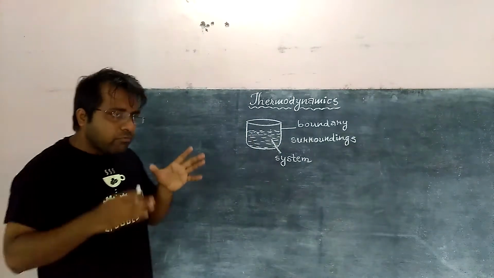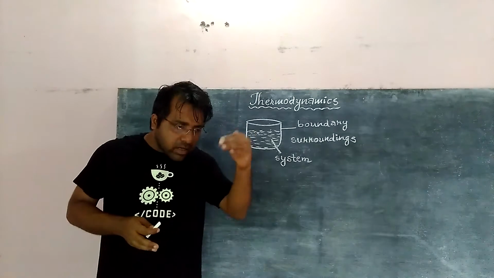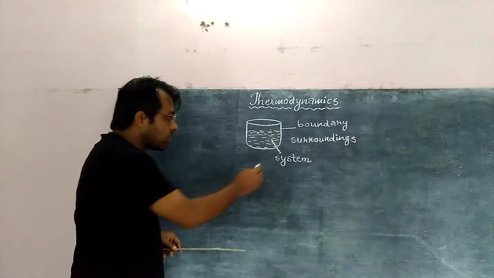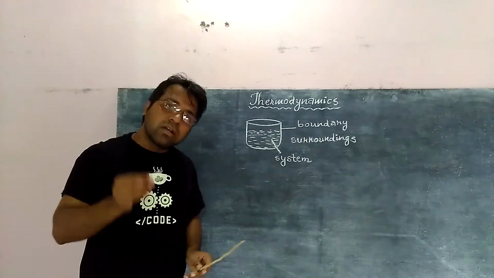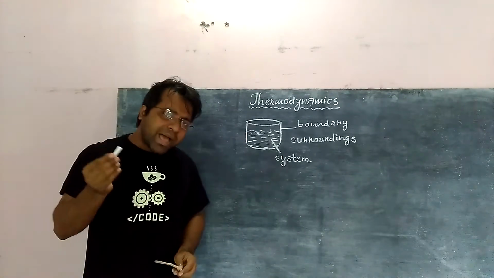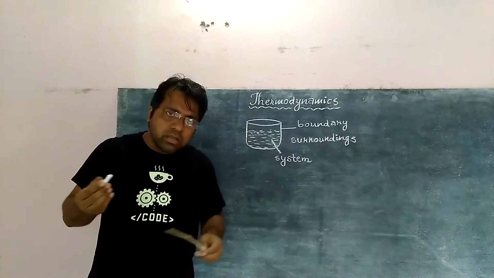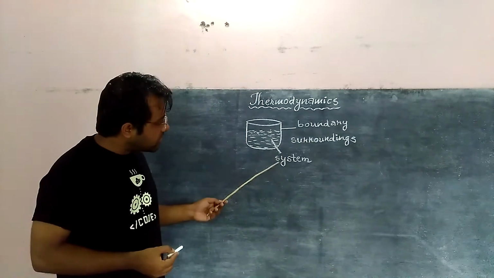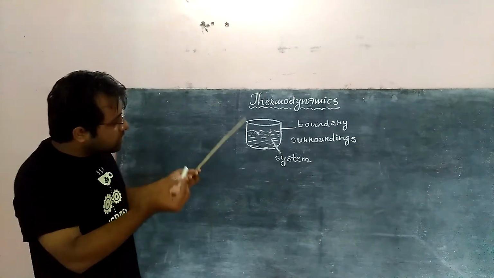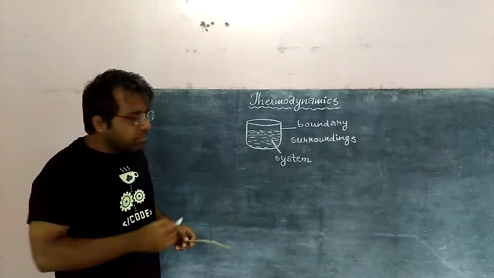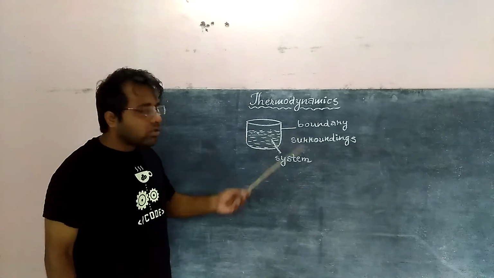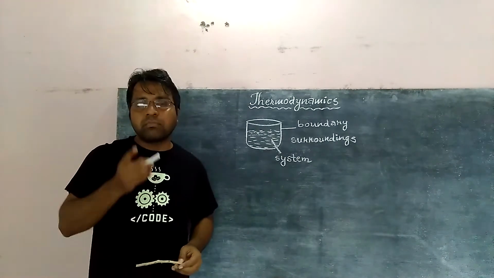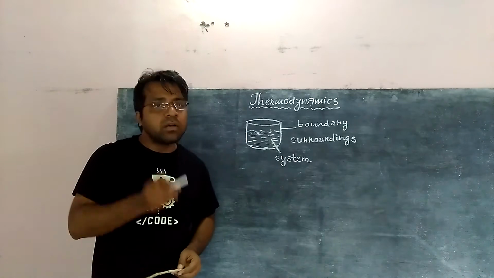So this way, if we consider two parts, the inner part and the external part, we can consider the inner part as the system and the outer region as the surroundings. Any kind of change that takes place in the universe may be explained by considering these two, the system and the surrounding. If we consider an imaginary partition between the system and the surrounding, that is called the boundary. That one we must remember. There must be a boundary which separates the system and the surrounding.